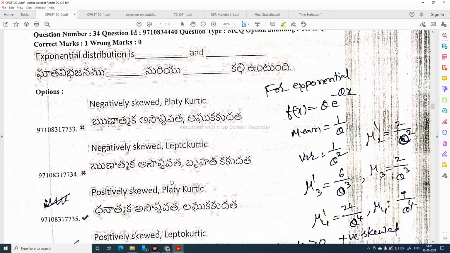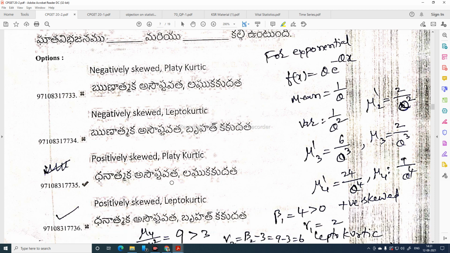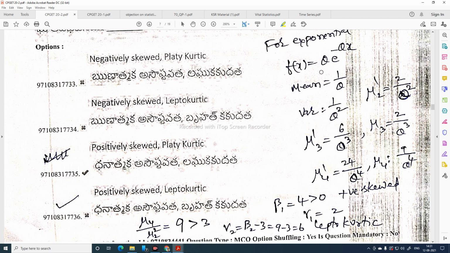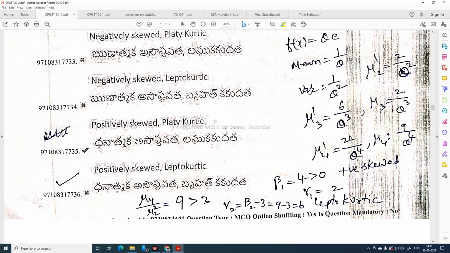Exponential distribution is positively skewed and leptokurtic. These are some details about exponential distribution. f of x is equal to theta e power minus theta x, mean is equal to 1 by theta, variance is 1 by theta square. Mu 2 dash is 2 by theta square, mu 3 dash is equal to 6 by theta cube, where theta is the parameter. Mu 3 is equal to 2 by theta cube, mu 4 dash is equal to 24 by theta power 4, mu 4 is 9 by theta power 4.